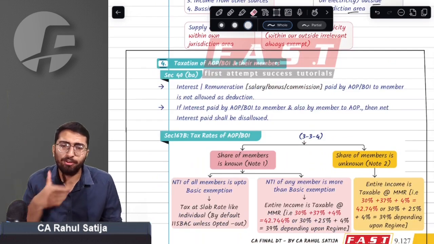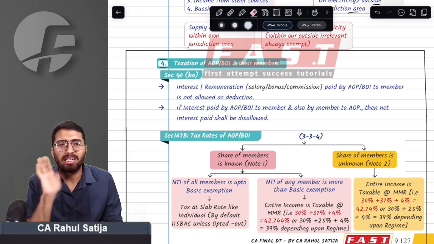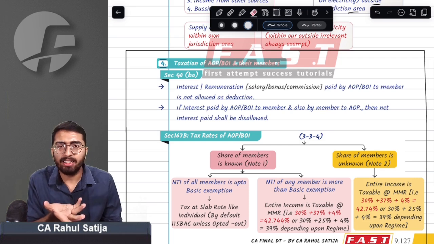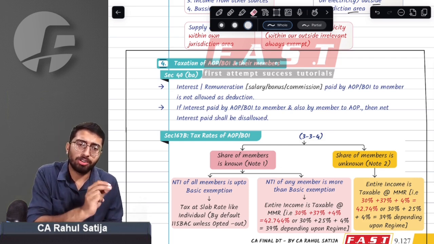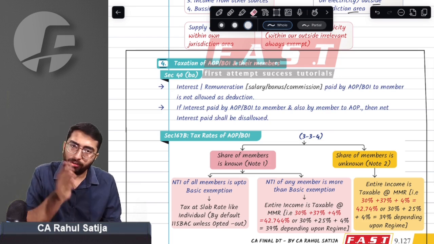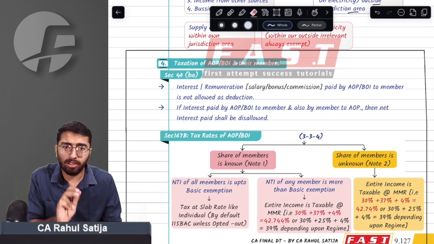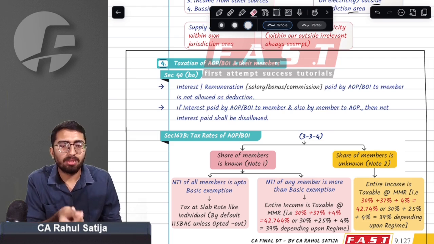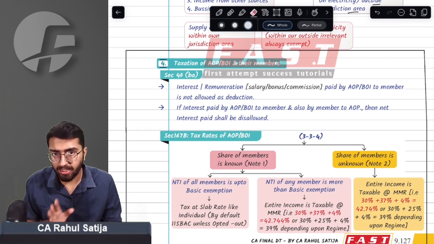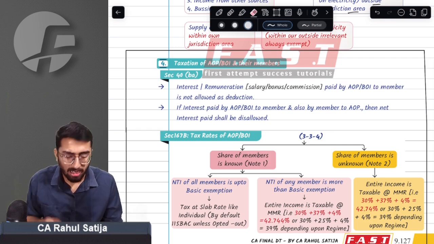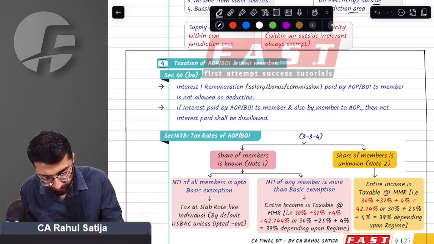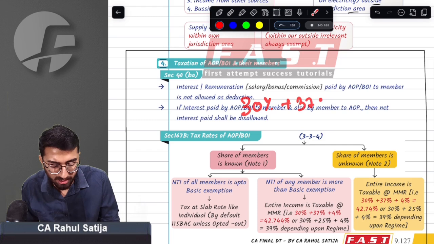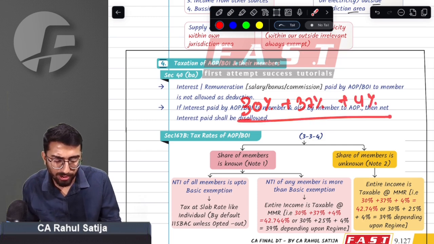Now the AOP taxation. If you remember AOP taxation, there were two minor things. First of all, earlier we used to tax AOP at the rate MMR when the share of profit of members was not known, or if it was known, any of the members' gross or net total income exceeded the basic exemption limit. In these two cases, we used to tax AOP at the rate MMR. Whatever MMR was, MMR was 30%, 37% surcharge, plus 4% education cess.